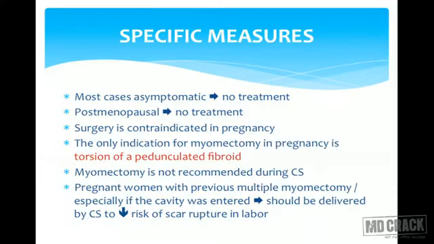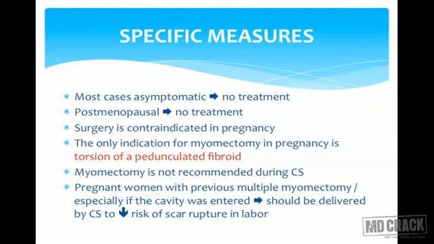Surgery is contraindicated in pregnancy. The only indication for myomectomy in pregnancy is torsion of a pedunculated fibroid. As we said, emergency surgery is one of these indications, if the fibroid undergoes torsion and acute abdomen. Only in that case we have to operate, otherwise no planned or pre-planned surgery during pregnancy.